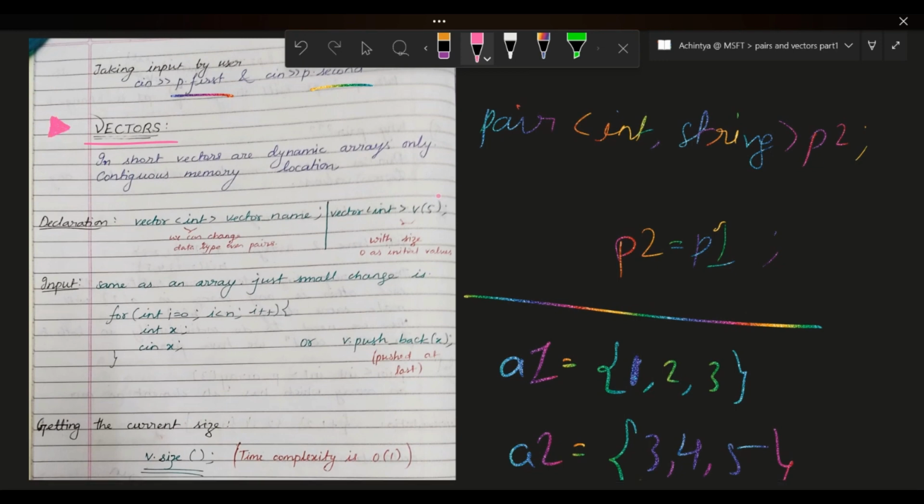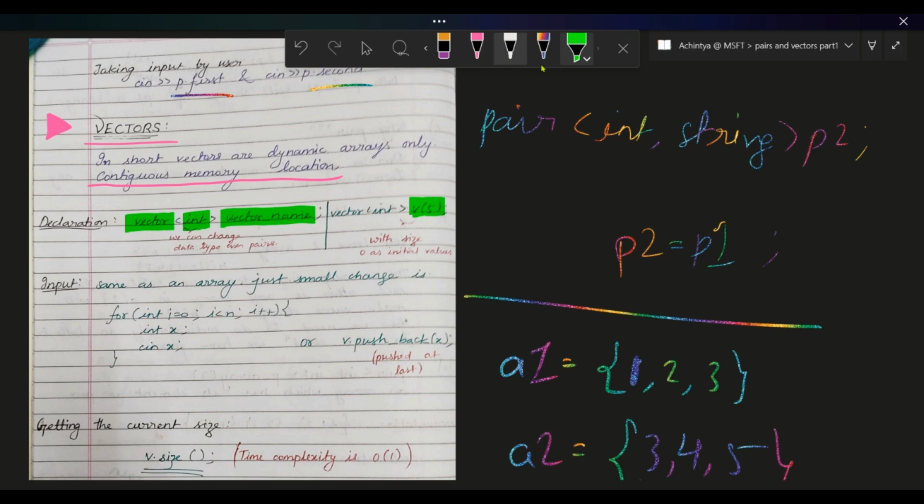It's not like a linked list, where you don't have a contiguous memory location. A vector also has a contiguous memory location. Please don't get confused, it has a contiguous memory location. This is a very important point. Declaration, how to declare it? Very easy. Just write the keyword vector, then the data type whatever you want to put inside it, and then the vector name. I will show you more declaration types. And suppose you want a size, just mention the size inside the brackets, whatever size you want for your vector.